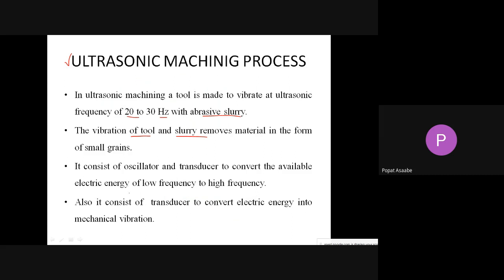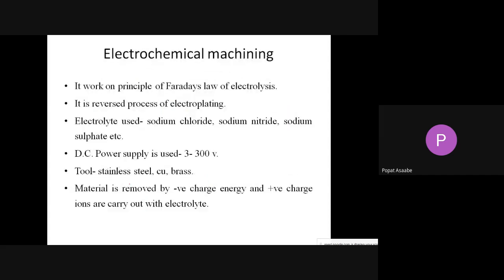Okay, simple. And the next process is the electrochemical machining process. This machining process works on Faraday's law of electrolysis. This process is the reverse of electroplating, because in electroplating we are adding material on the workpiece, but in this process we are removing material from the workpiece. In this electrochemical machining we are using electric and chemical energy. As the electrolyte, we are using sodium chloride, we can use sodium nitrate, we can use sodium sulfide. Again, in this process we are using a DC supply, and the range of that DC supply will be 3 to 300 volts.